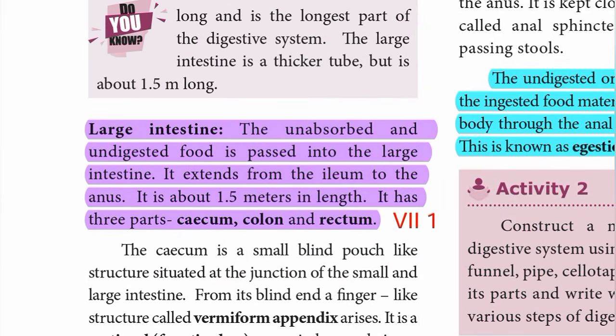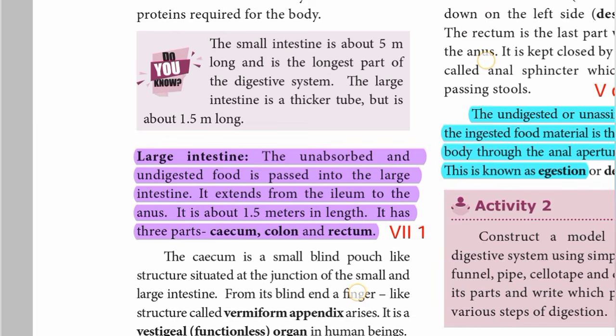The unabsorbed and undigested food is passed into the large intestine. It extends from the ileum to the anus. It is about 1.5 meters in length. It has 3 parts: caecum, colon, rectum.